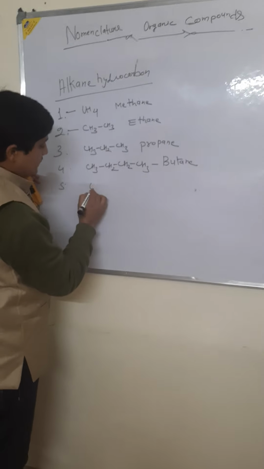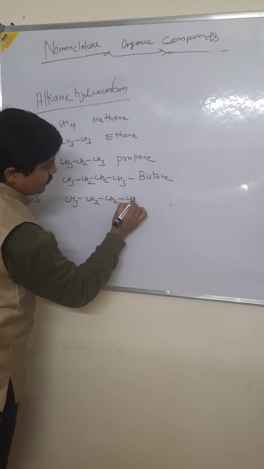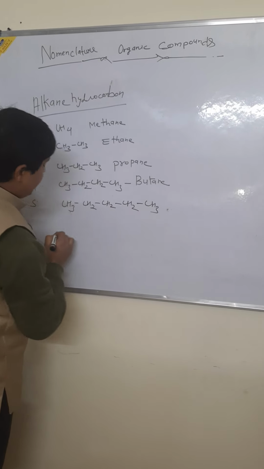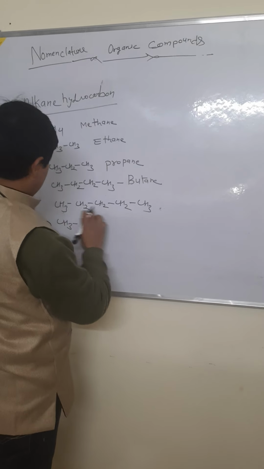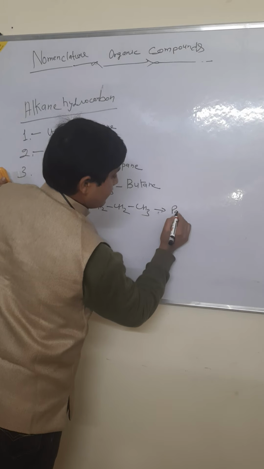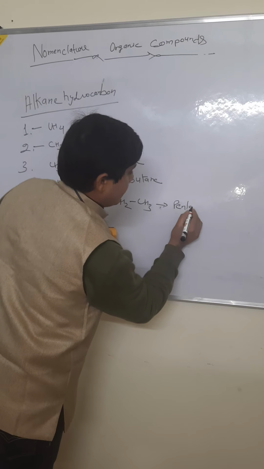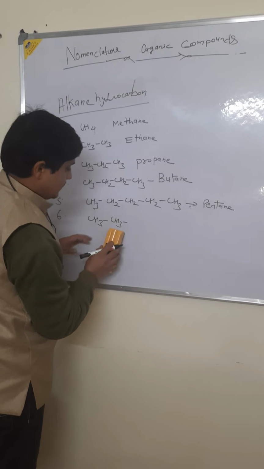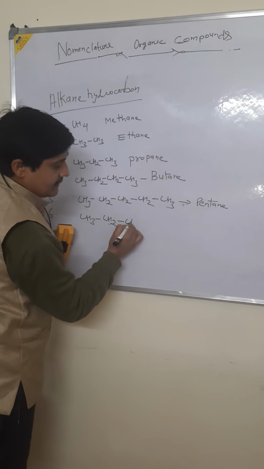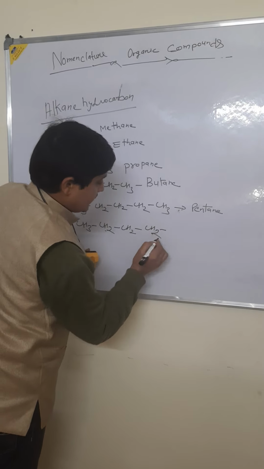Pentane, CH3, CH2 and CH3. Pentane. Hexane: CH3, CH2, CH2, CH2, CH2 and CH3.